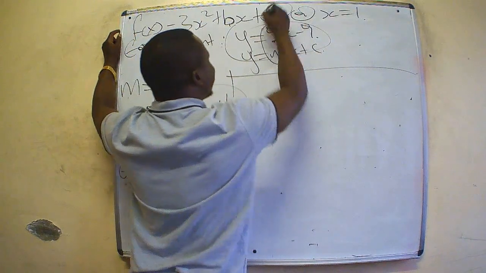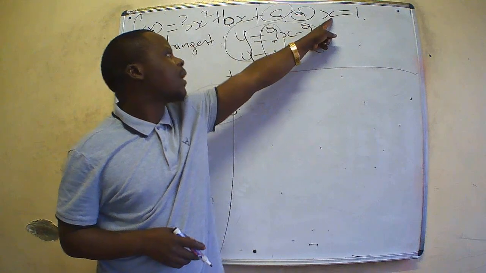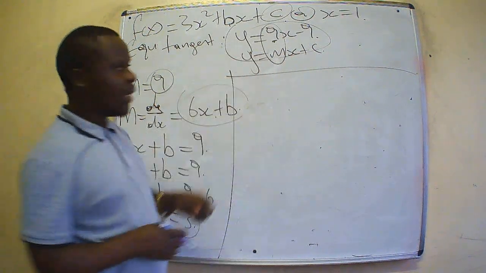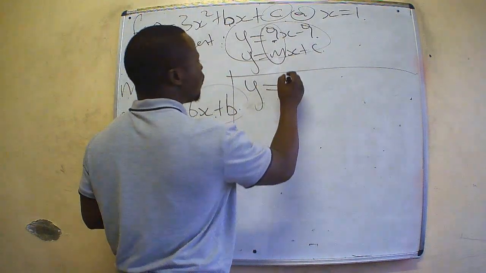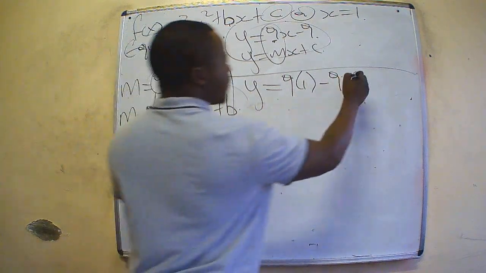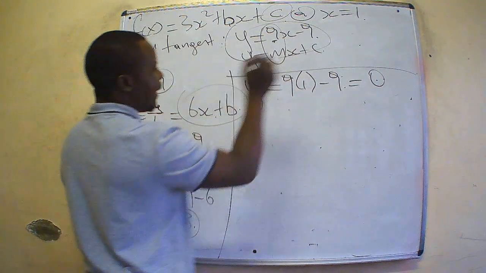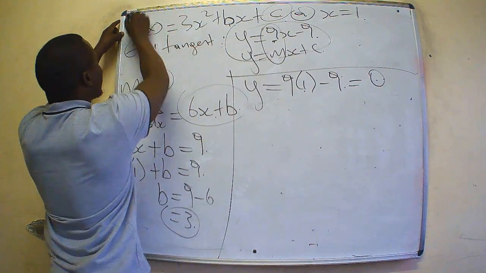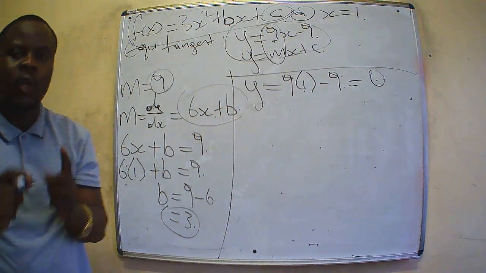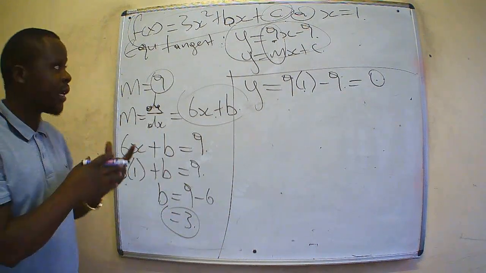We need to find the value of c. How do we find the value of c? Because x is equal to 1, let us find the corresponding y value using this equation of the tangent. So y is equal to 9 times 1 minus 9. That means y is equal to 0. So if y is equal to 0 and x is equal to 1, we substitute them in the original equation, because the point where the tangent crosses is common with where the curve crosses as well.